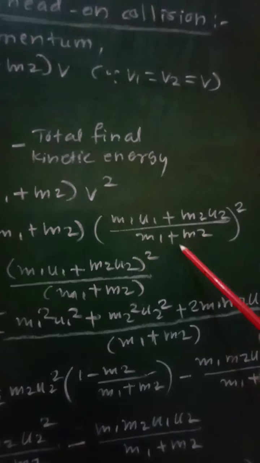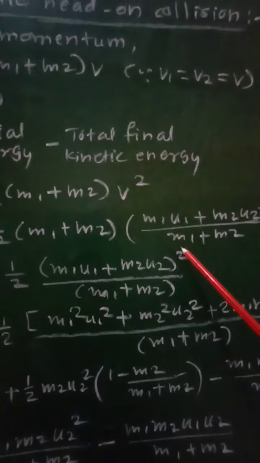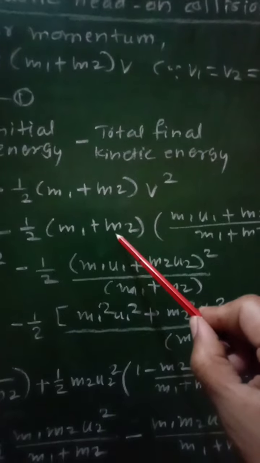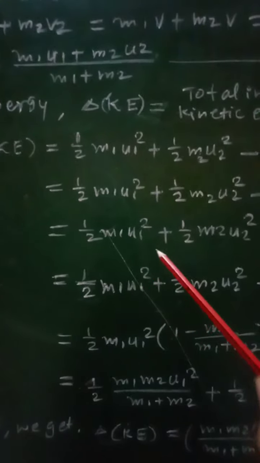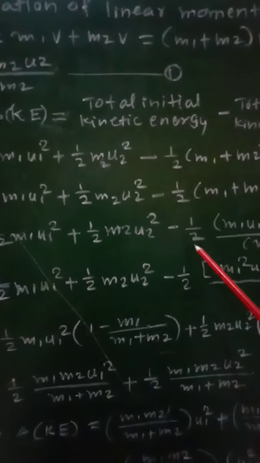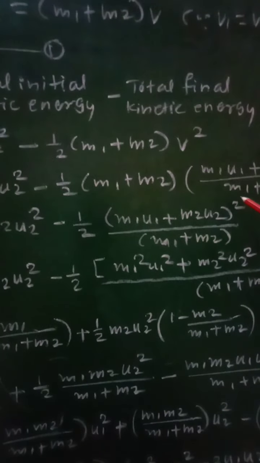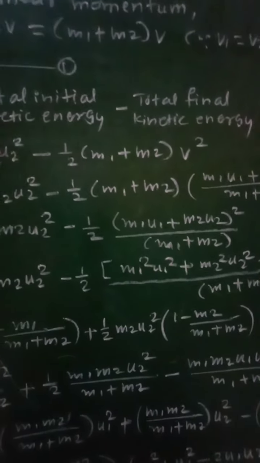Now, one factor of m1 plus m2 cancels, and therefore we get delta KE as half m1 u1 square plus half m2 u2 square, minus half m1 u1 plus m2 u2 whole square divided by m1 plus m2.